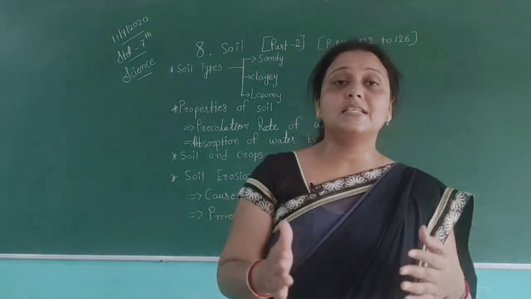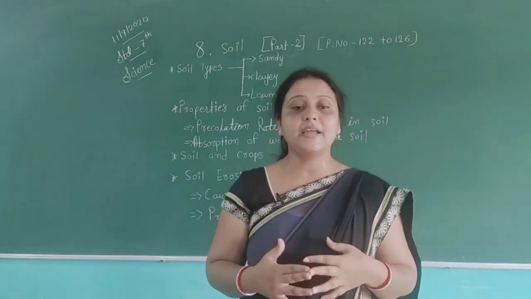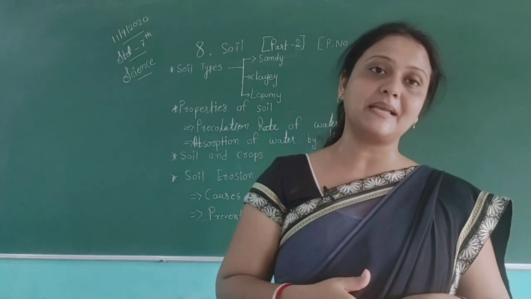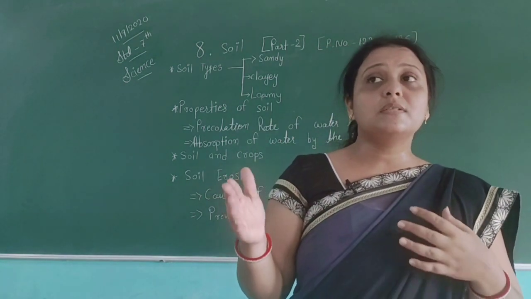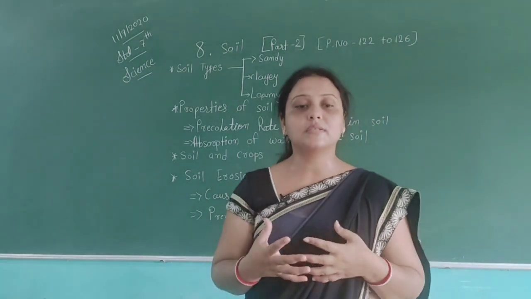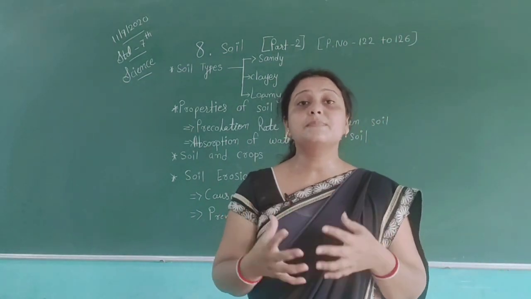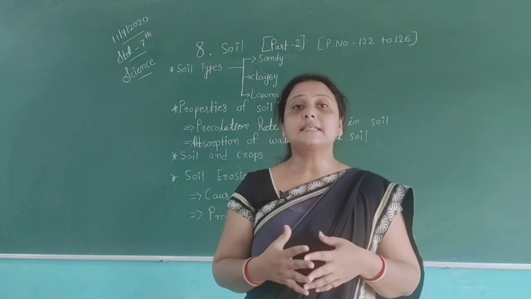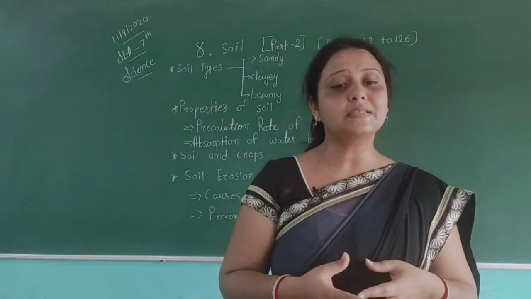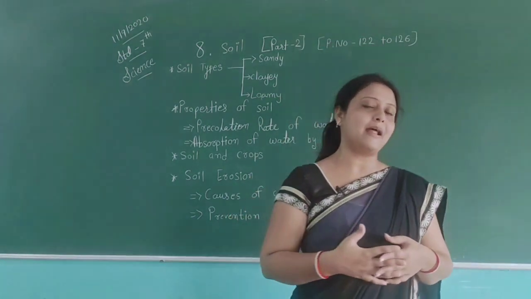In sandy soils, we can see features like, due to the presence of large particles, the soil has bigger air spaces. Because they have very large particles, it is highly porous. Water retention is poor. It lacks humus because the particles are very big. It is not suitable for the growth of plants.